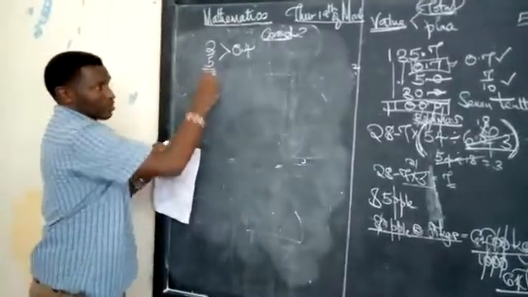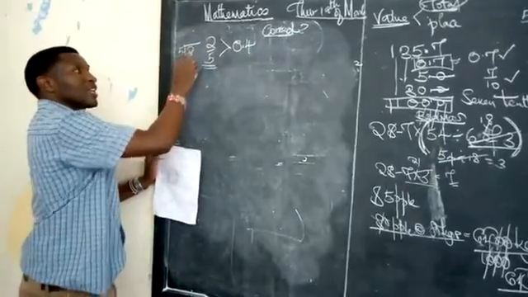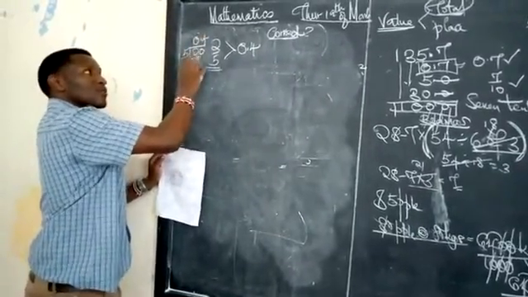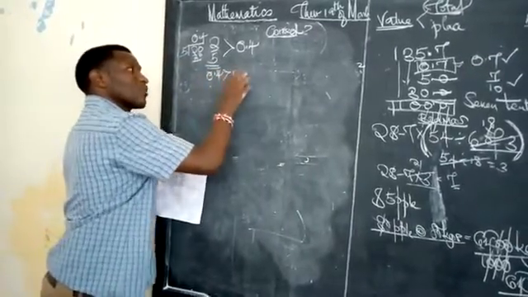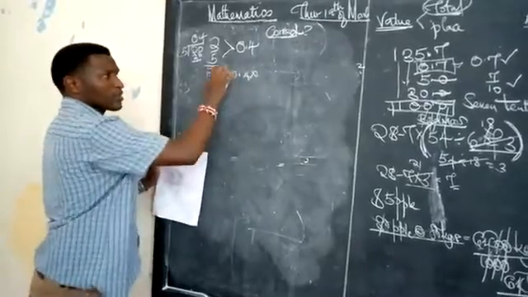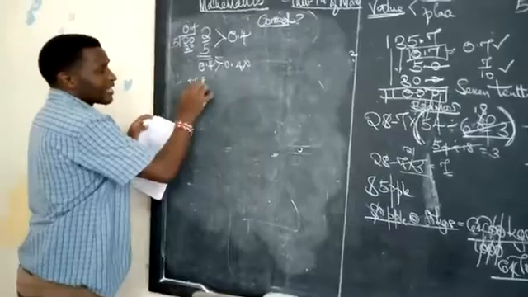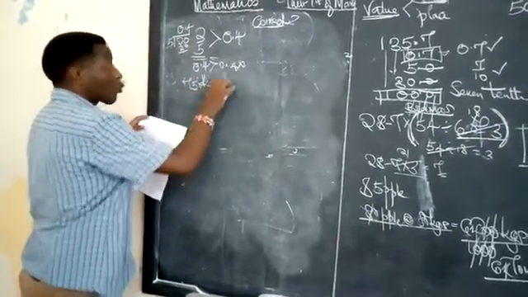Change this fraction into a decimal. 2 divided by 5. This gives you 0.4. So 0.4 is greater than 0.4? This is wrong. This should have been 0.4 is equal to 0.4. Come to this other one. 750 kgs is equivalent to 1 ton.